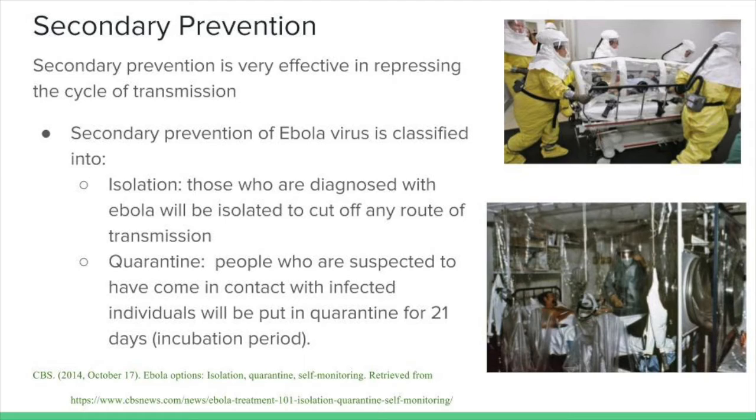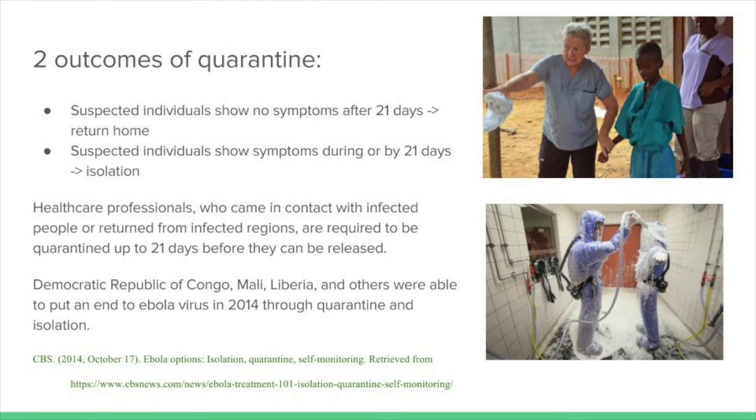As we can see in the top right hand corner, the picture shows a person being put into quarantine in a hospital by healthcare professionals with advanced equipment to avoid spreading the disease while transporting the suspected patient. In the lower corner, the picture shows an infected person being isolated and getting treatment. There are two outcomes of quarantine. Suspected individuals who show no signs and symptoms after 21 days will be able to return home and return to their daily routine. On the other hand,